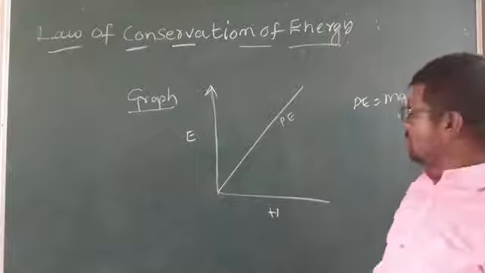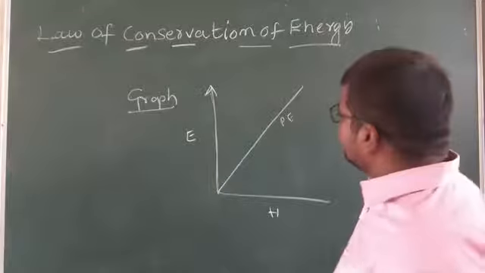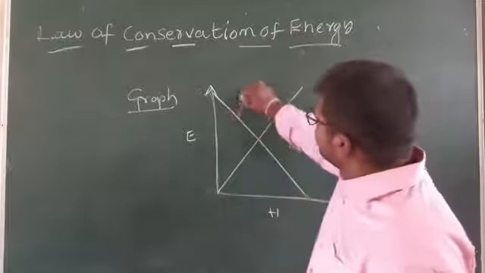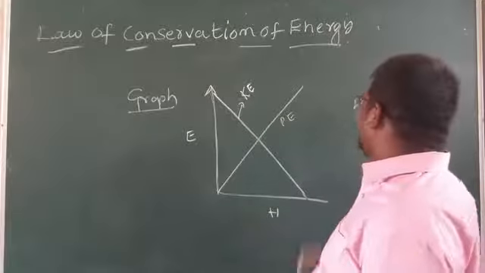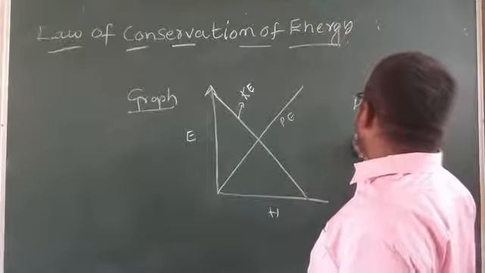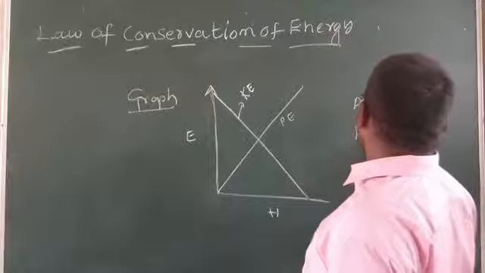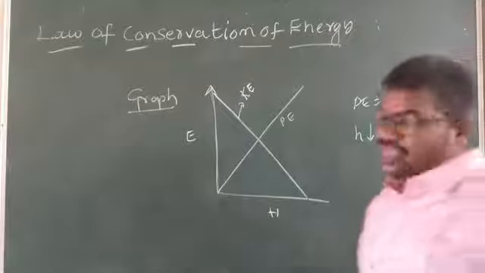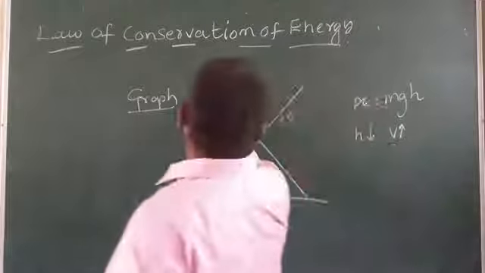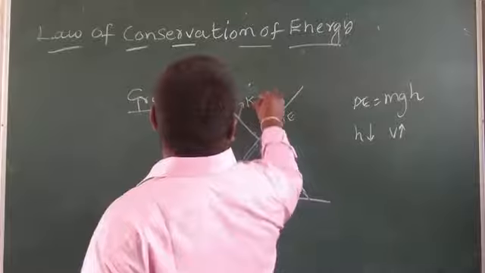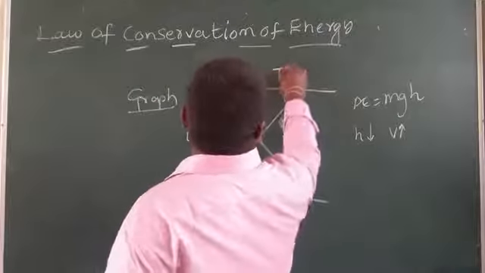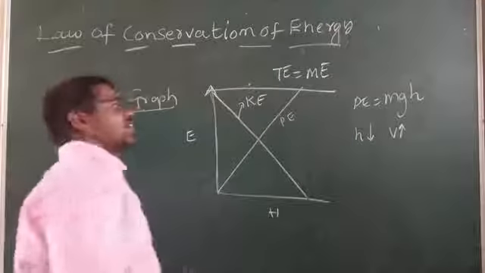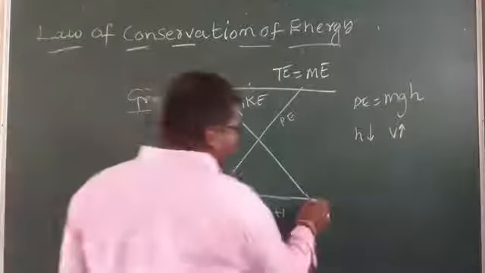Then as height decreases, the potential energy decreases. This is KE. As height decreases, velocity increases. Then the total energy, or mechanical energy, is constant. This is about the graph, my dear children.